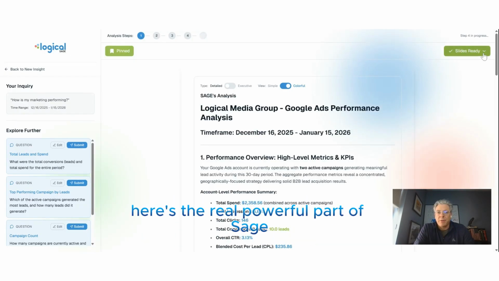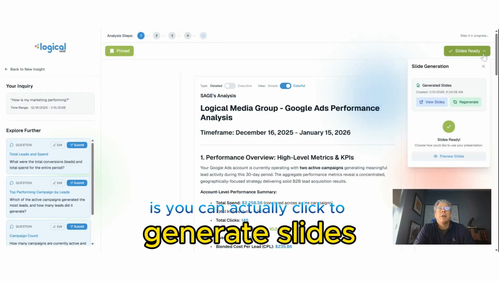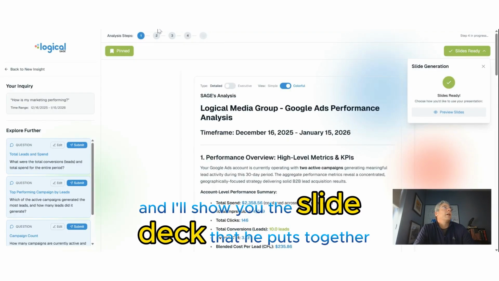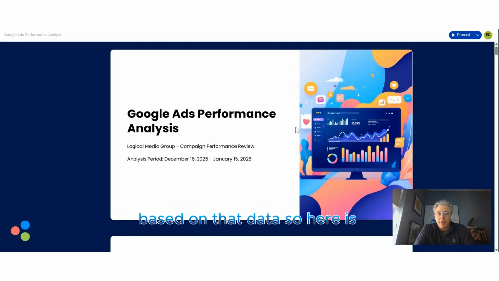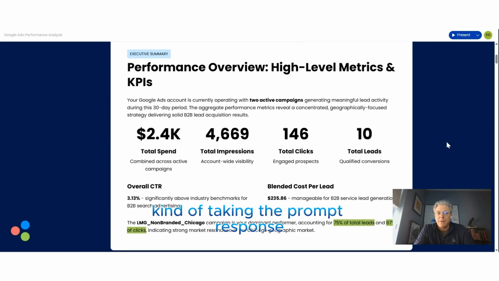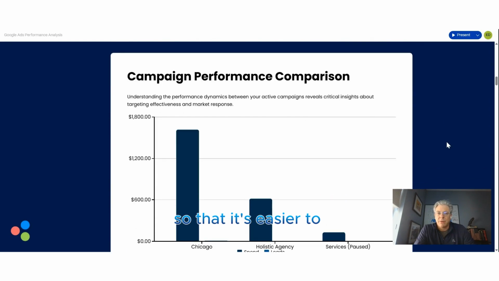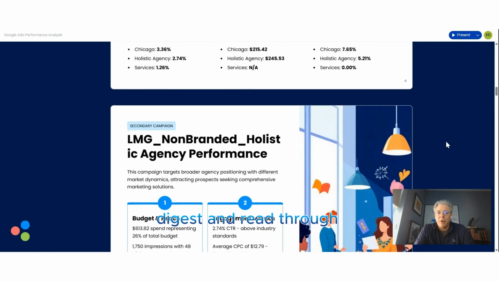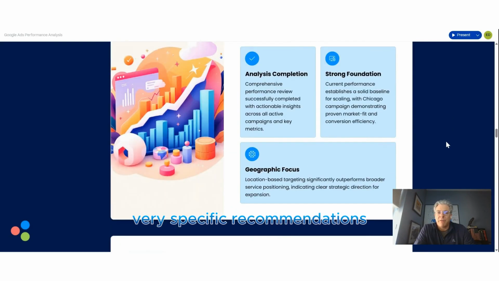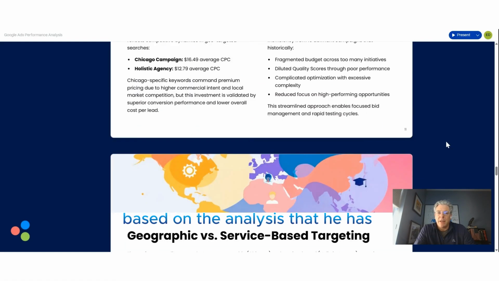Here's the real powerful part of Sage, outside of him being able to extrapolate actionable insights from the data he's mining: you can actually click to generate slides, and I'll show you the slide deck he puts together based on that data. So here is the deck that he put together. Again, taking the prompt response and summarizing it in a slide fashion so that it's easier to digest and read through, breaking down all of his analysis and performance, and going through very specific recommendations for what you can do to improve performance.